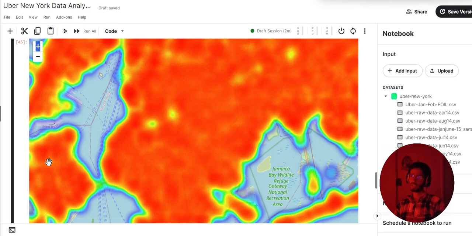So this was my analysis. I have uploaded this analysis on Kaggle. I have shared this Kaggle notebook also. The link is in the description. You can see. Thank you.